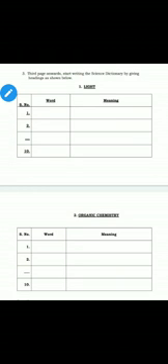Now, as we have selected two chapters, first we will select the chapter light. So give the heading chapter light, and make columns like shown on the screen: serial number, word, meaning. Accordingly you will choose any 10 keywords from the chapter light and you will put the word here.